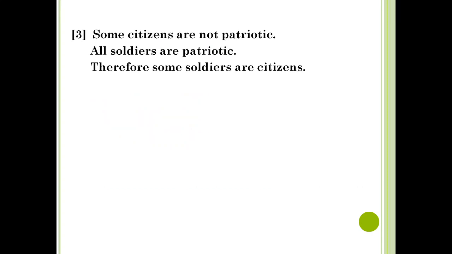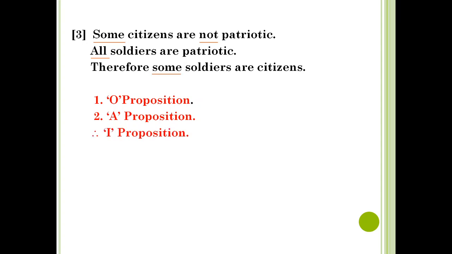Now we come to the third example. Some citizens are not patriotic. All soldiers are patriotic. Therefore some soldiers are citizens. Here also there are 3 propositions in an argument, so it is a categorical syllogism. Now let us see what type of proposition each premise is. The first premise has the words some not, so it is O proposition. The second has all, so it is A proposition, and the conclusion has the word some, so it is I proposition.